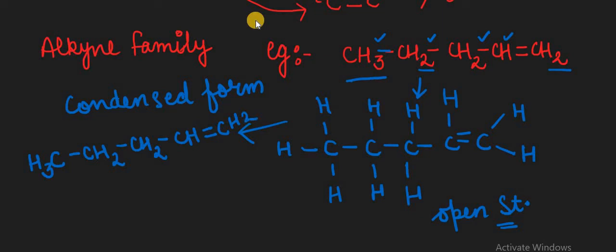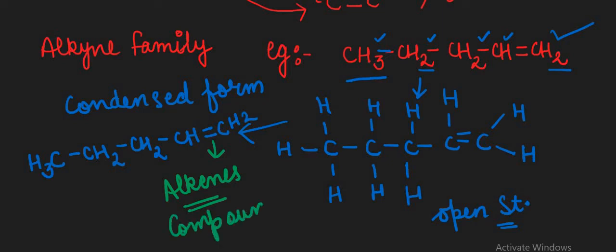So we can write this formula in the condensed form, or maybe you can write the formula in the open structure also. So both the formulas are right for that. Okay. Now, because this molecule contains a double bond, that's why it is included in the alkenes. That's an alkene compound. The complete compound is known as an alkene compound here.